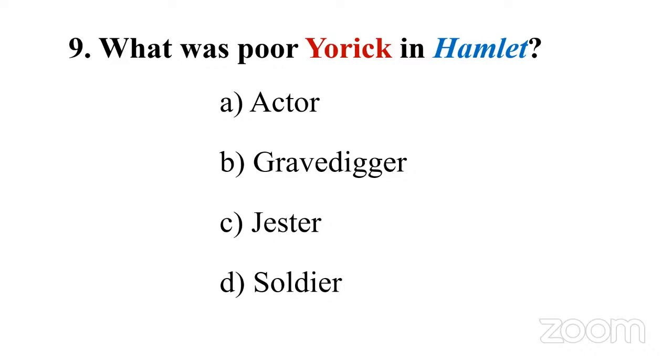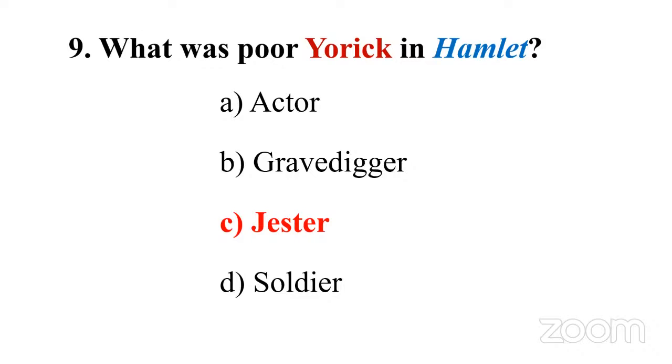But when you prepare for the NET exam, you should be aware of at least some 10 plays of Shakespeare. At least you should know the context, the characters, or the famous lines from at least 10 plays of Shakespeare. Definitely we get a question from Shakespeare. And the answer to this question is C, jester.